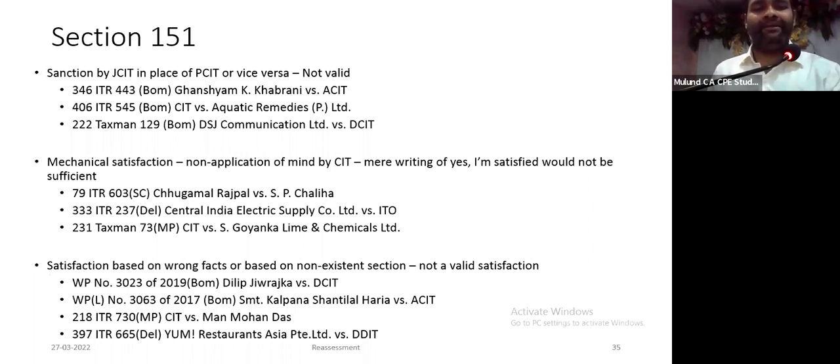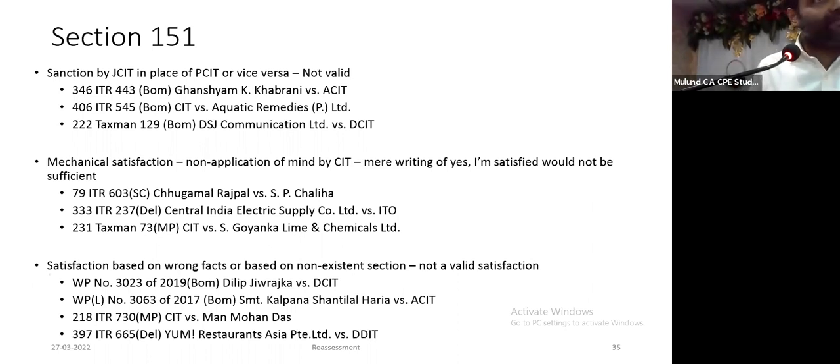S. Goenka Lime and Chemicals Limited, Chugmal Rajpal. Simply writing "approved". Of course, there are also judgments that if the approval has to be given by the principal commissioner but is given by the joint commissioner, or it should be given by the joint commissioner but is given by the principal commissioner, approval of the wrong authority is bad in law.